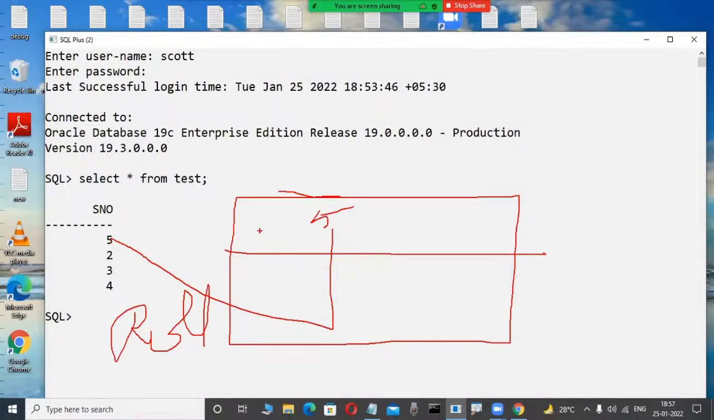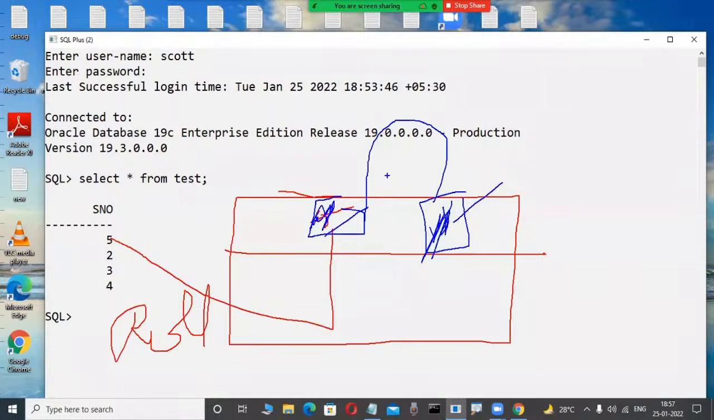Very good. One fellow is telling the correct answer. No, not possible. Why? Because whenever we are saving like this, the new value is gone and the old value is also gone. We are using a rollback also, but these values are not there in memory.